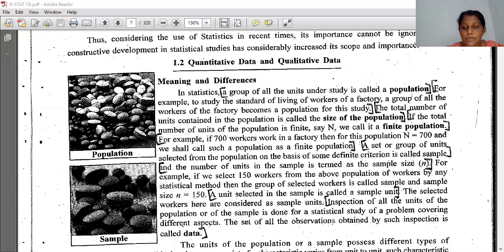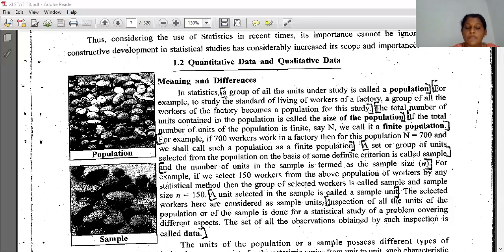Inspection of all the units of the population or of the sample is done for a statistical study of a problem covering different aspects. The set of all the observations obtained by such inspection is called data. Okay, what does data mean? That is also called a number only. Data means whatever information we are getting, the set of all the observations obtained by such inspection.